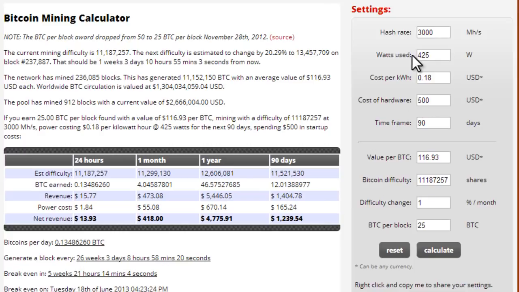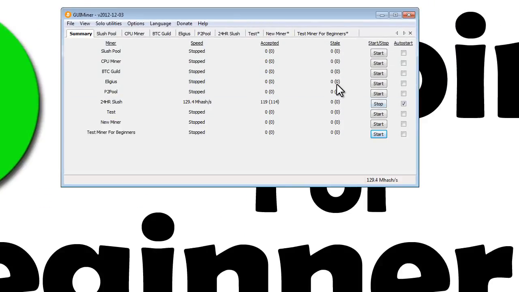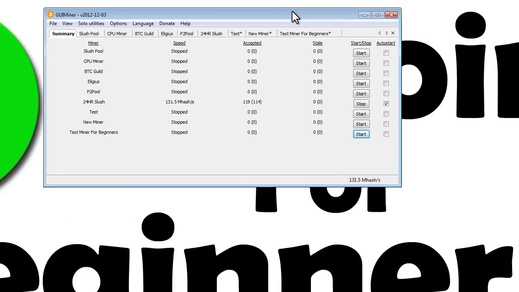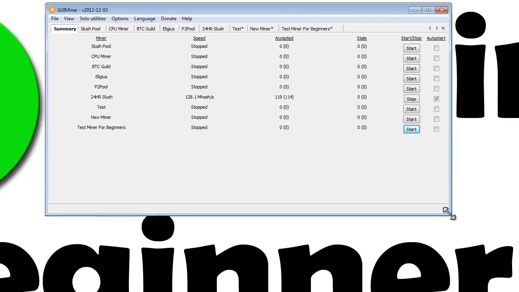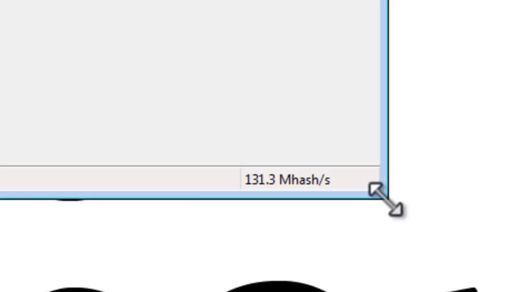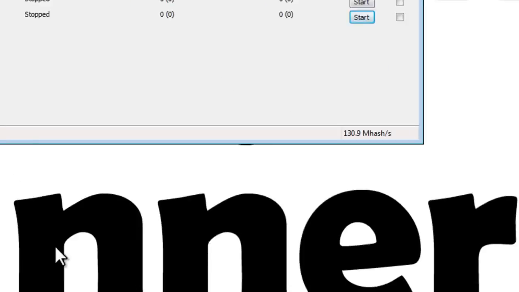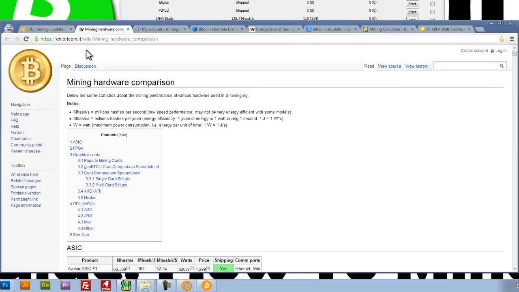These numbers obviously will change depending on what your computer specs are and how much power you'll be using, but that'll give you just a general ballpark idea as to how much money you can make with your computer. Just to quickly answer any question that you might have, in order to get this mega hash per second number higher, we need a faster graphics card. A really good website that I've found is this one here.